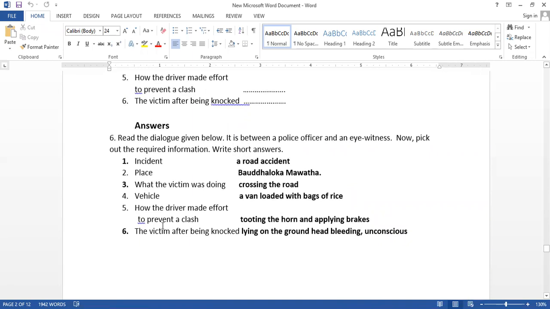Yes, a road accident, place Bauddhaloka Mawata, crossing the road, man was crossing the road, vehicle, a van. Sometimes this is also enough, a van loaded with bags of, it should be paddy. And prevent, how the driver made effort to prevent a clash.